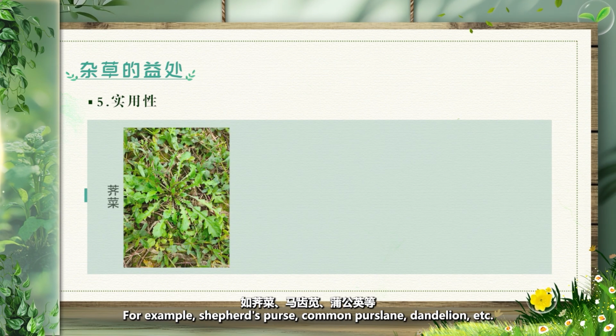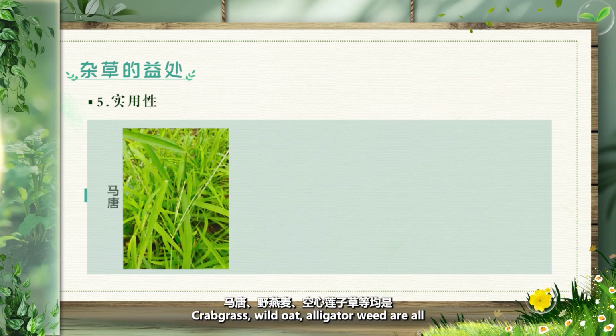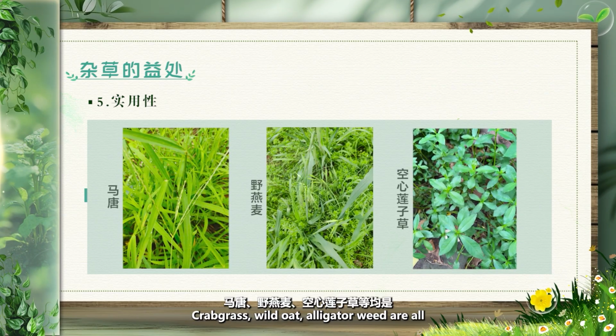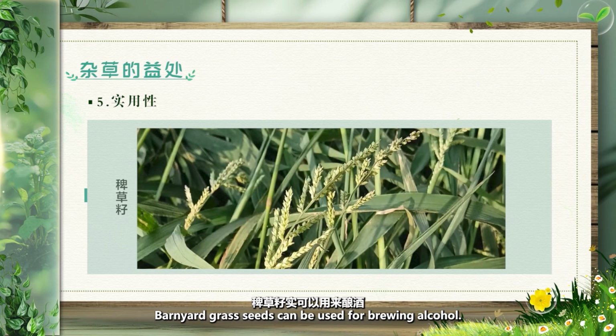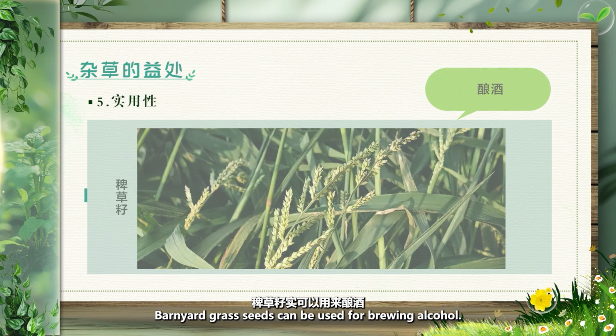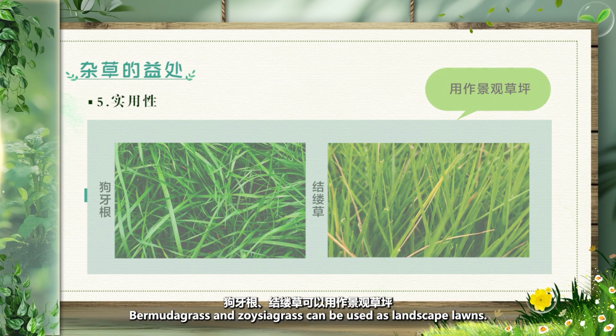For example, shepherd's purse, common purslane, dandelion, etc. are all edible. Crabgrass, wild oat, alligator weed are all high-quality green feed for cattle, sheep, pigs, and other livestock. Barnyard grass seeds can be used for brewing alcohol. Bermuda grass and zoysia grass can be used as landscape lawns.